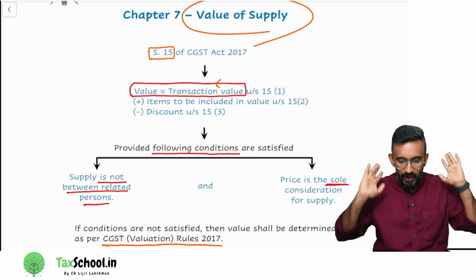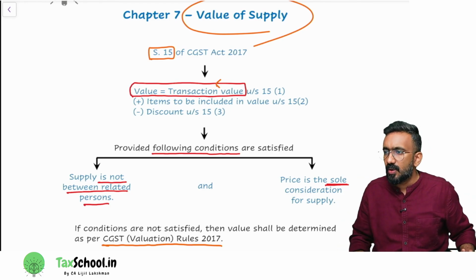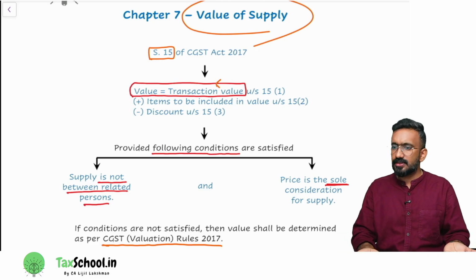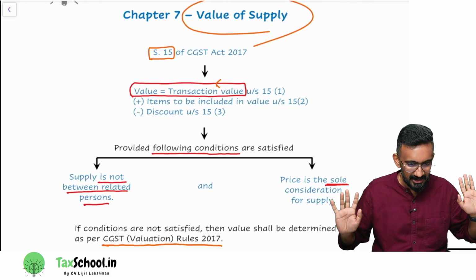Say I'm selling the product. I'm selling the product for 10,000 rupees. On what value should I pay GST? 10,000 rupees. Value is nothing but transaction value. It's as simple as that, right?